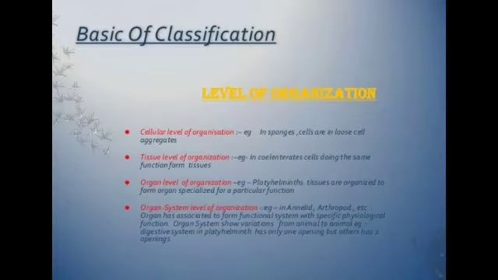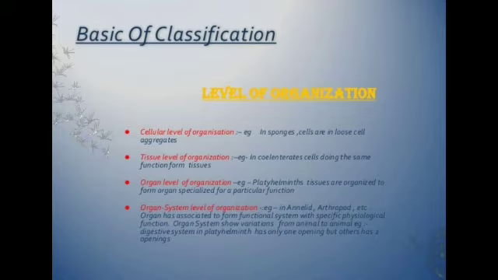Good morning students. In this session we are going to start kingdom Animalia. Now first is what is the criteria of classification, or we can say basis of classification. Depending upon the degree of complexity, the level of organization may be cellular level, next is cell tissue level and tissue organ level, and then organ system level. Okay, depending upon the complexity.